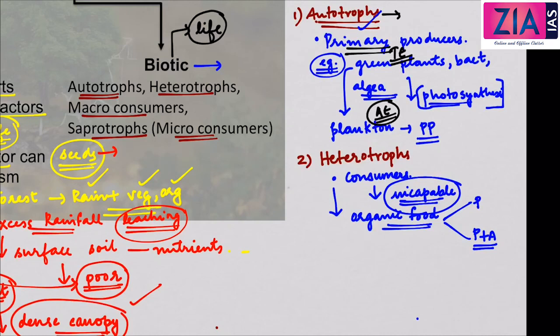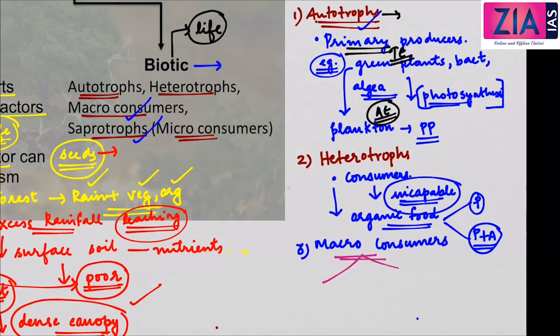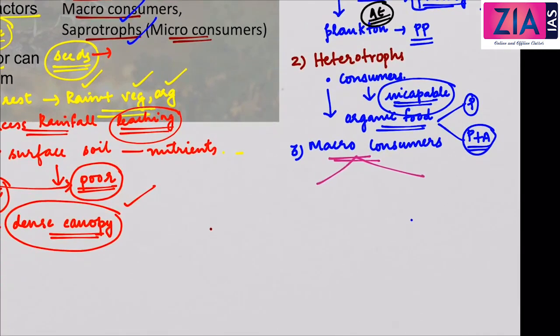So this is another classification which we will see. Now we have the macro consumers and the micro consumers, the saprotrophs. So let's see what the macro consumers and micro consumers are. Next we will discuss the macro consumers. The macro consumers can be further divided into primary and secondary consumers.